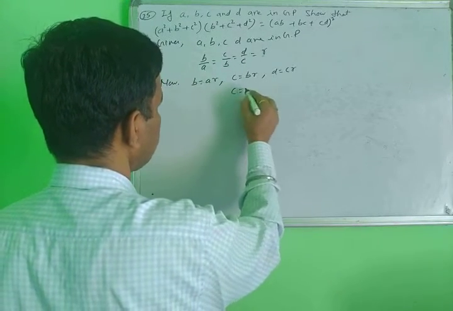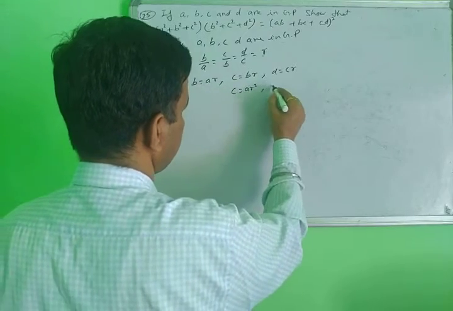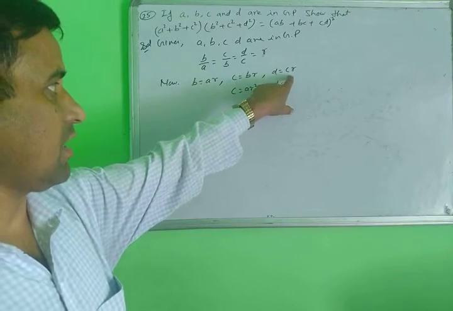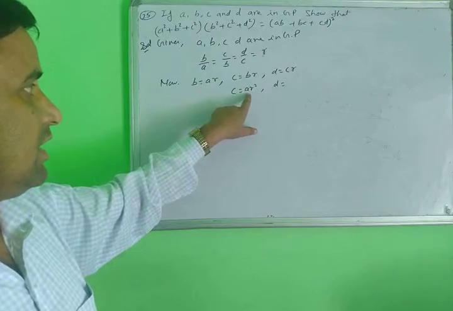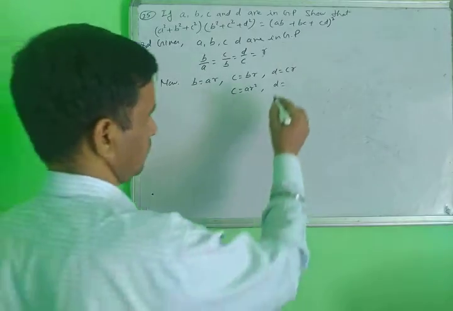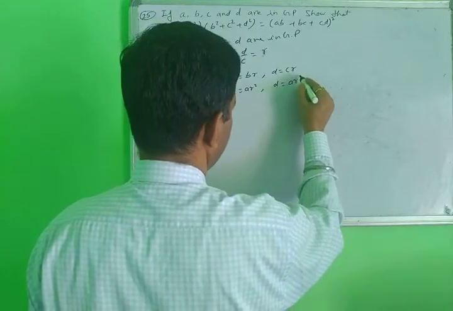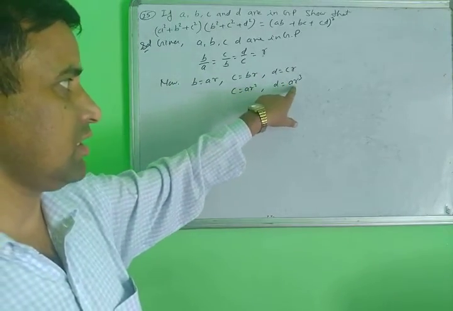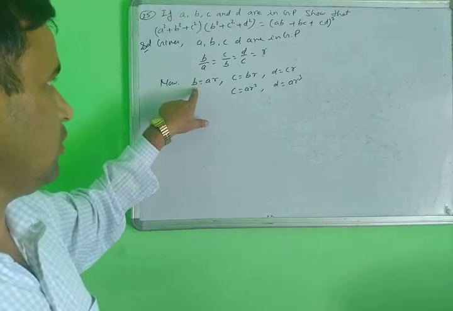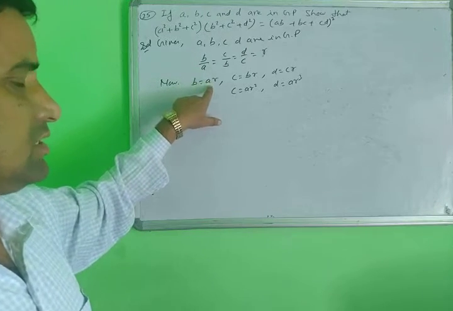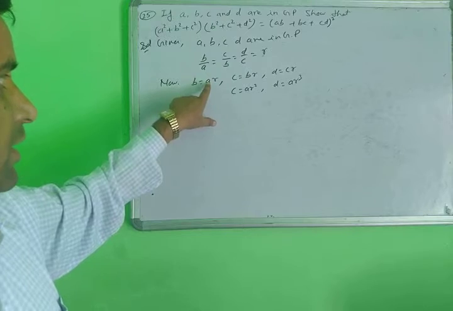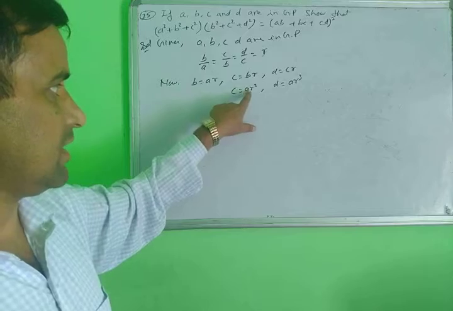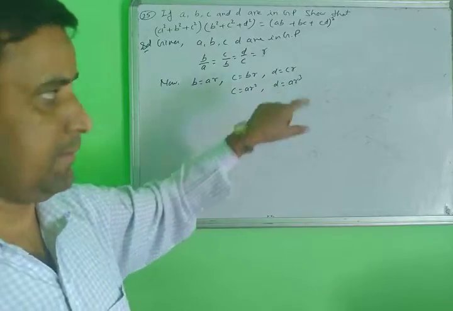C equals AR squared. And D equals CR; since C is AR squared, D is AR cubed. B equals AR, this is the same. One thing is common here, A: the first term is A, the second term has A, and the last term also has A.